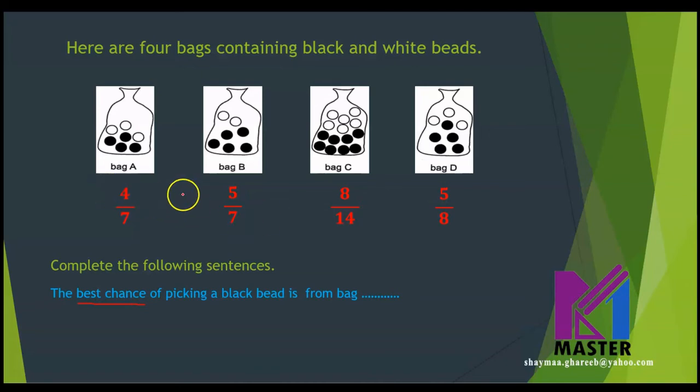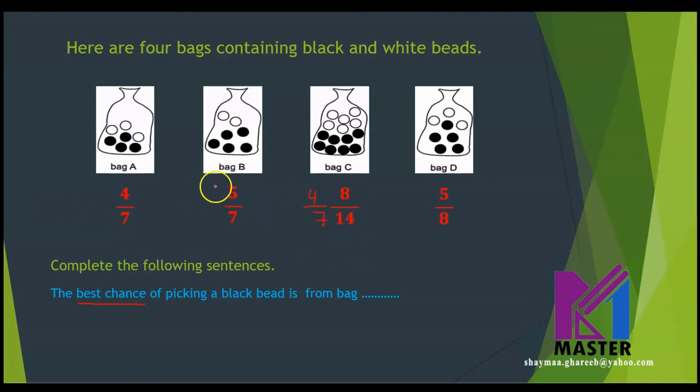If I have 4 over 7, 5 over 7, and this is 8 over 14, can I write this as a fraction over 7? Do you remember? Equivalent fractions, we can write this one as, if I divide it up and down by 2, it will be 4 over 7, right? So far, which fraction is the biggest?